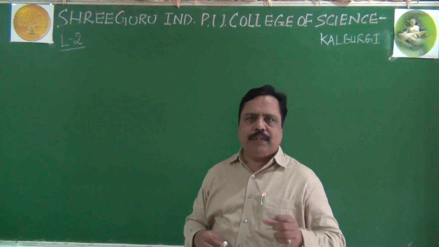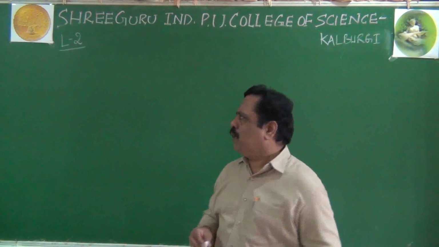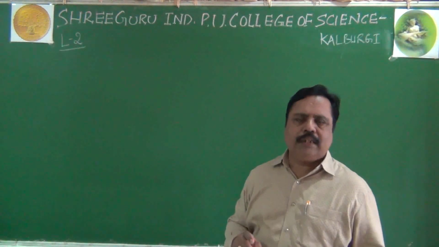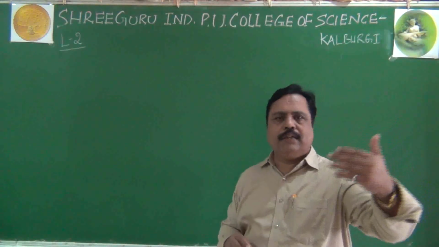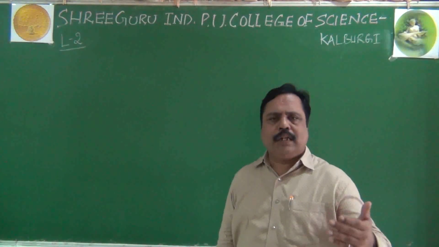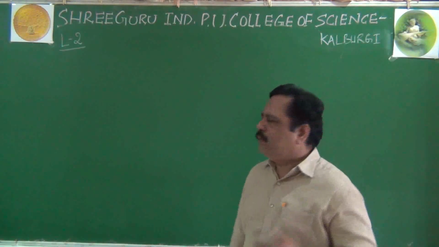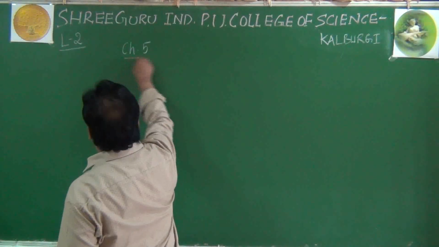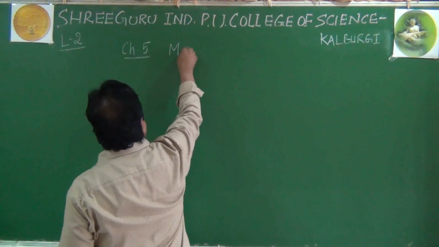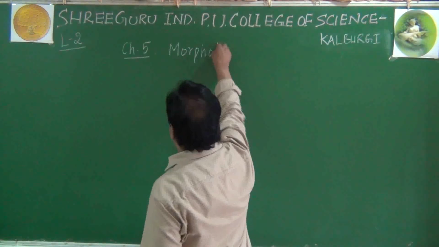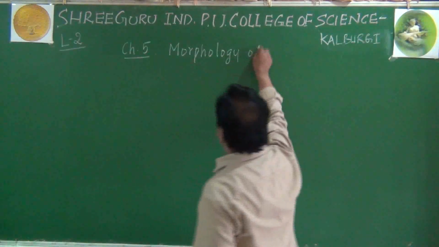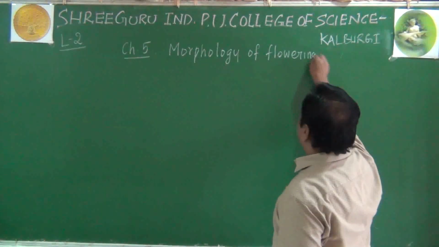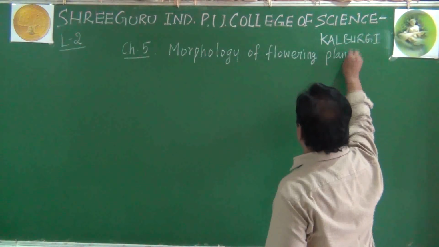Let us start with the 5th lesson in this case, which is known as morphology of flowering plants. I am starting with the 5th chapter, not directly from the living world. If at all time permits, we will see them later. We will start with chapter number 5 in botany, that is related to morphology of flowering plants. Morphology of flowering plants I am going to discuss.